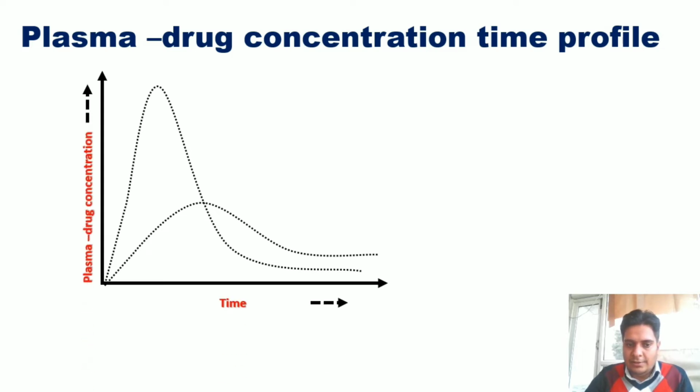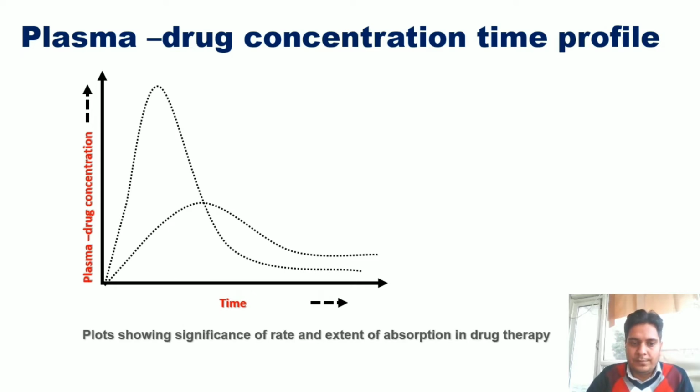You can see here on the y-axis plasma drug concentration and on the x-axis time. It is the plot showing the significant rate and extent of drug absorption in drug therapy. As I have already mentioned in my previous video, rate and extent both are important.